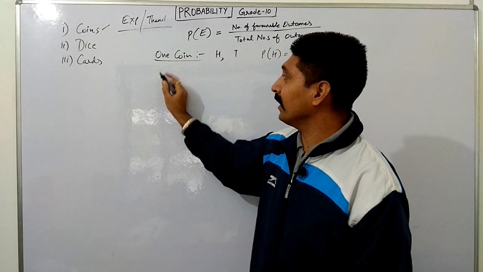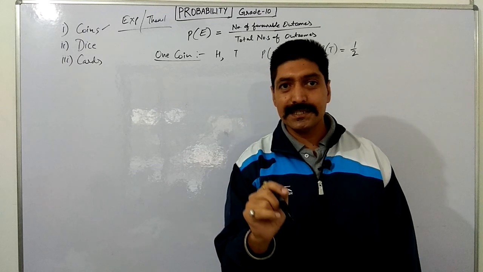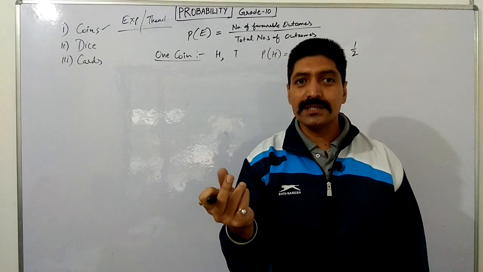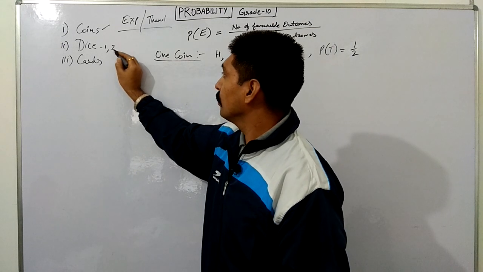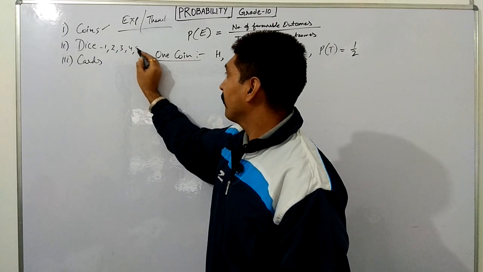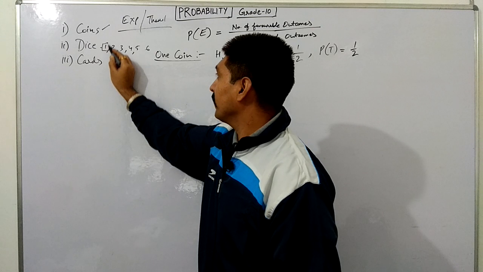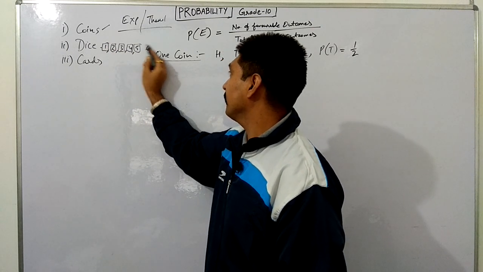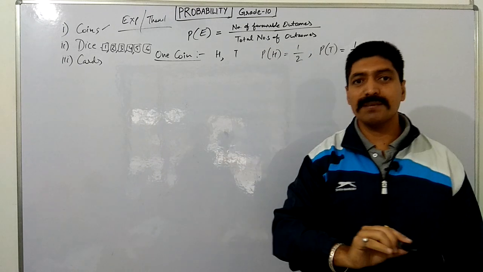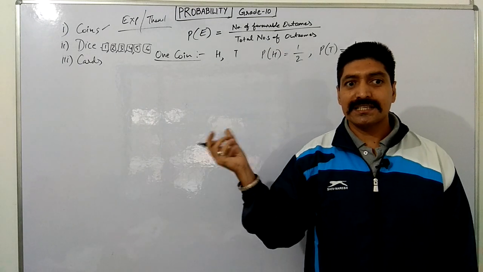I am also taking one more example, a dice. If a dice is thrown once, the sample space is 1, 2, 3, 4, 5 or 6. Means 1 can come, 2 can come, 3 can come, 4 can come, 5 can come, or 6 can come. So the sample space is 6.